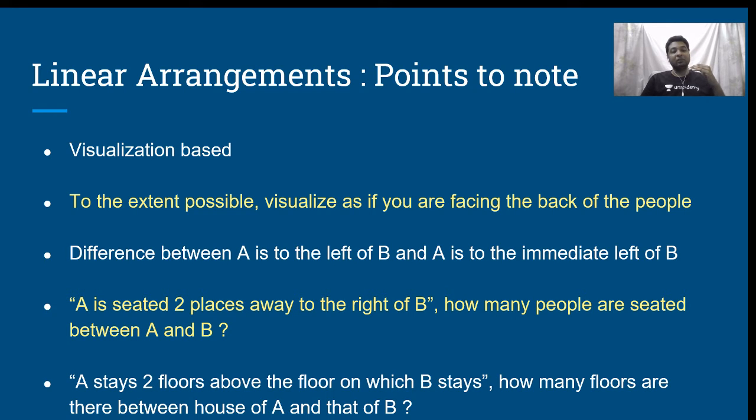If comprehending it is difficult, then go by this example. A stays 2 floors above the floor on which B stays. That means what? If B is staying on the first floor, then A is going to stay on the third floor. So how many floors are there between the house of A and that of B? There's only one floor. Is that clear? So always remember, A is seated 2 places away means there's only one person between. A stays 2 floors above means there's only one floor between.